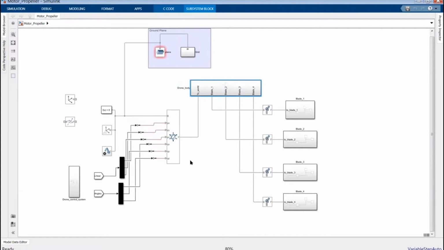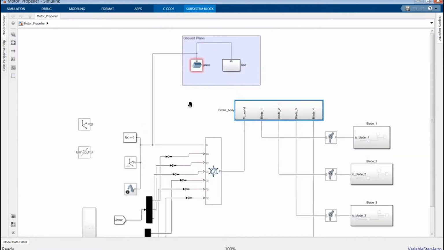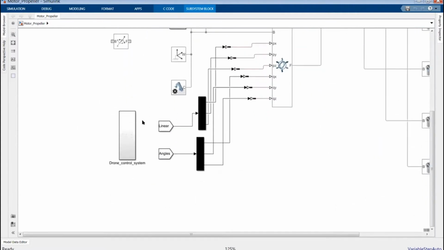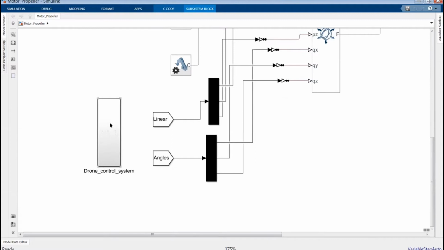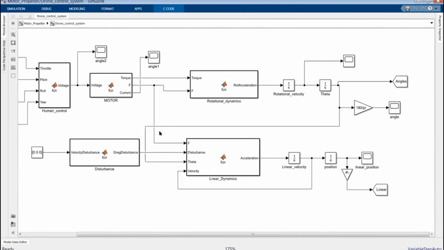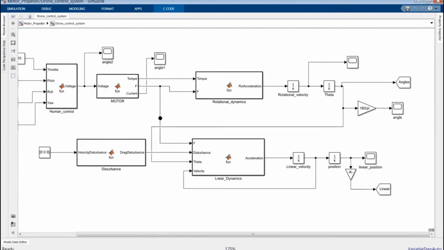In the same way, we'll be providing a virtual environment using MATLAB, and we'll be controlling the drone using the drone control system.